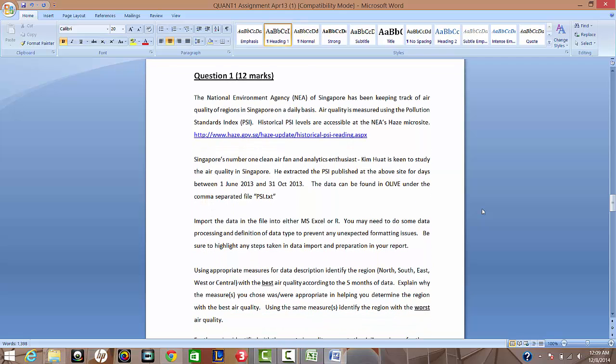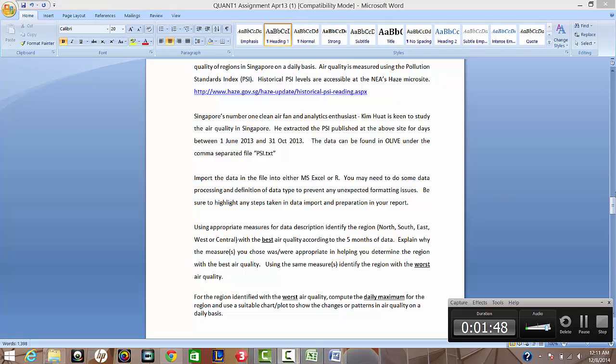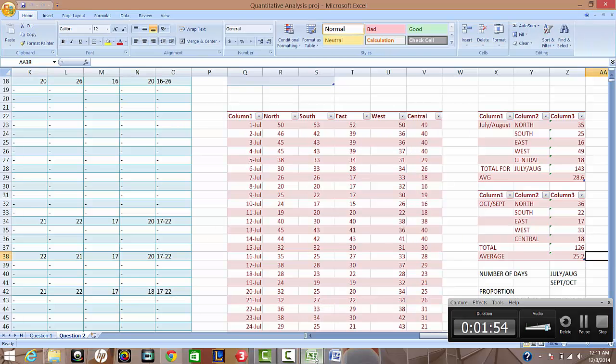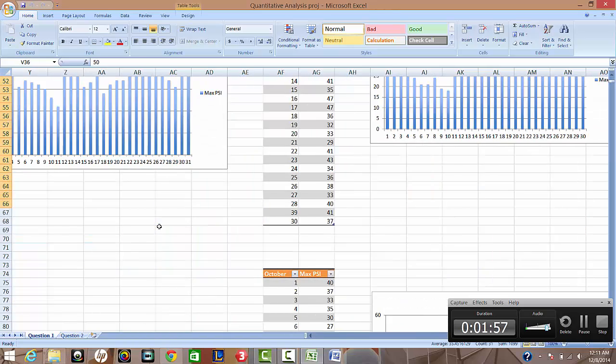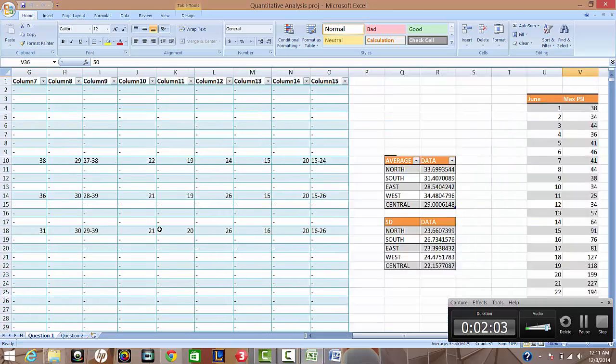And there are different PSI readings on different dates from June, July, August, September, and October. The first question asked me to measure the data description from the different regions and identify which has the best air quality from the 5 months of data, as well as the worst air quality, from the raw data that was given to me earlier. After I got the raw data, I exported it to my Excel project.